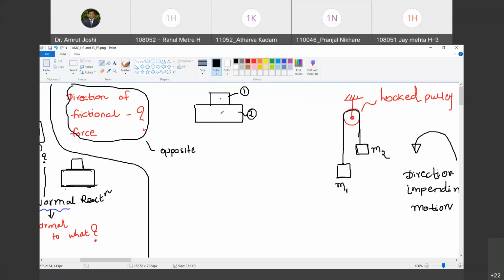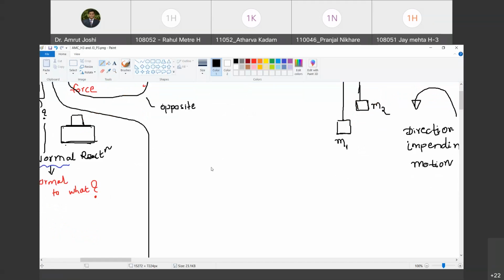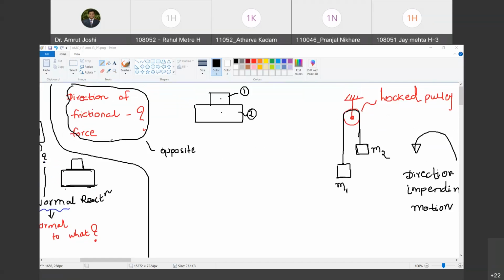So first, the question itself is incomplete. If you simply ask what is the direction of frictional force, it doesn't make sense. You have to specify frictional force applied by which body on the other. Are you with me? Yes. Okay. And now I am going to give you 3 cases, and we are going to develop a methodology to understand the direction of frictional force offered by one body on the other. Are you with me?